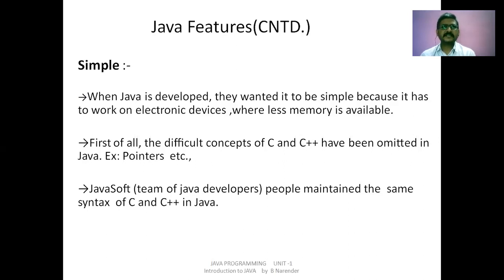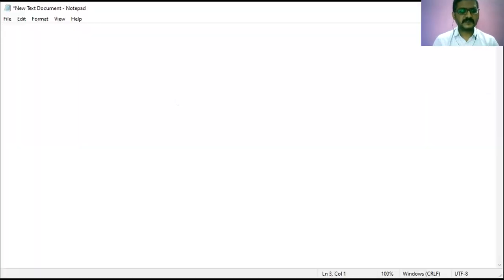Let us say if you write a code, that is hash include, let me share one more screen. So in this, it uses one kind of a structure that is in C language.